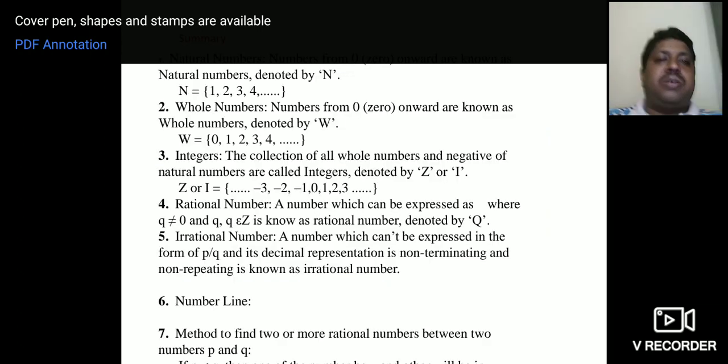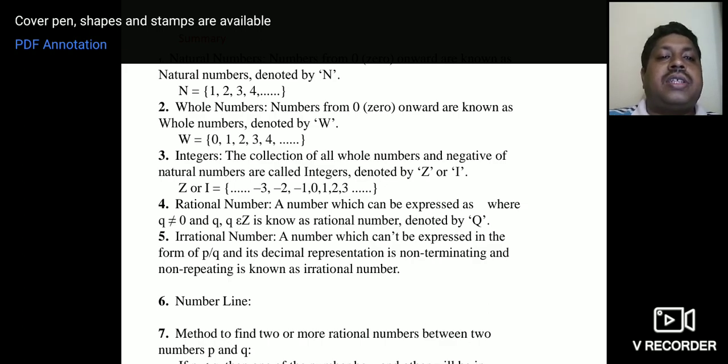Okay, finally, we'll summarize what the types of numbers are. Natural numbers are denoted by N. N is equal to 1 2 3 4 and so on. Whole numbers from 0 onwards are known as whole numbers, denoted by W. W is equal to 0 1 2 3 and so on. The dots indicate that it continues. Integers: the collection of all whole numbers and the negative numbers is called integers, denoted by Z or I.